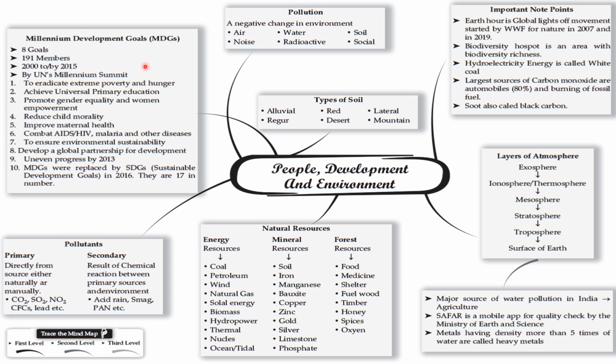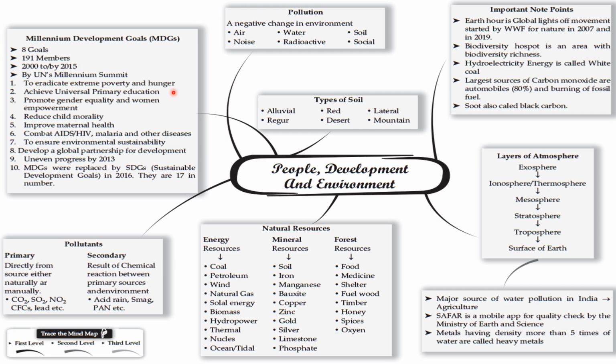Millennium Development Goals: 8 goals, 191 members, from 2000 to 2015, set at the Millennium Summit. To eradicate extreme poverty and hunger, achieve universal primary education, promote gender equality and women empowerment, reduce child mortality, improve maternal health, combat HIV/AIDS, malaria, and other diseases, ensure environmental sustainability, and develop a global partnership for development.